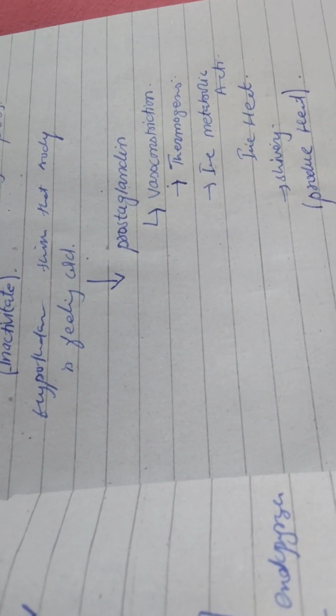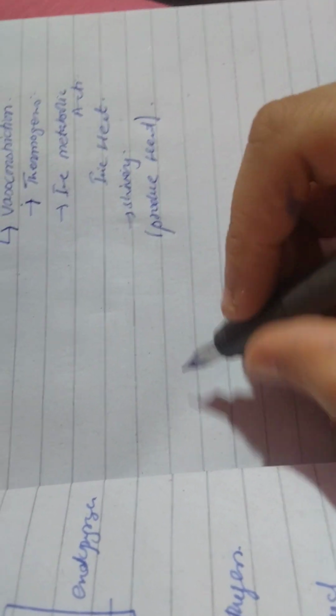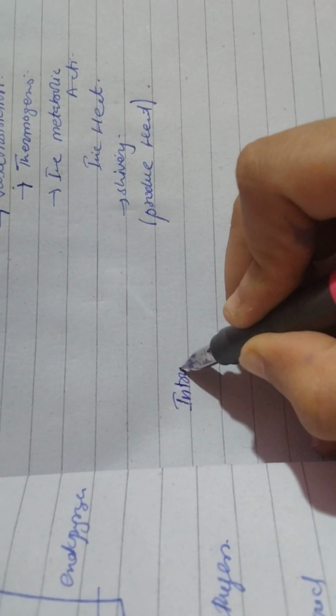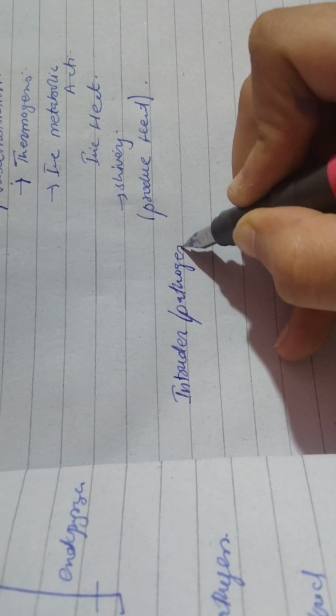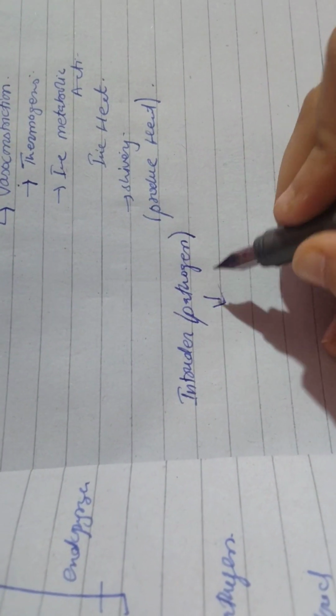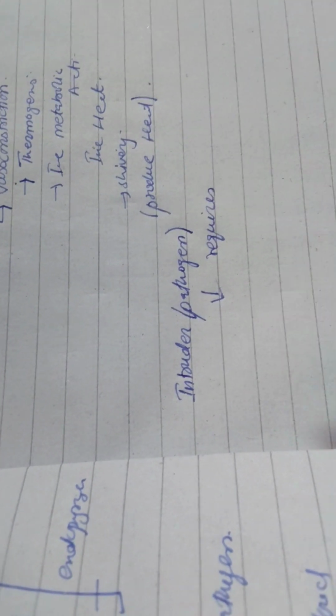So now the fever has been caused, the body temperature has been increased. Now what happens? The intruder, or the pathogen, requires normal temperature, or you can say the optimum temperature.